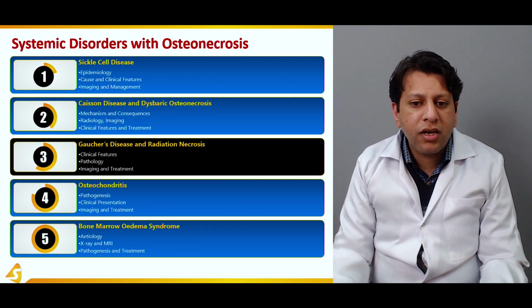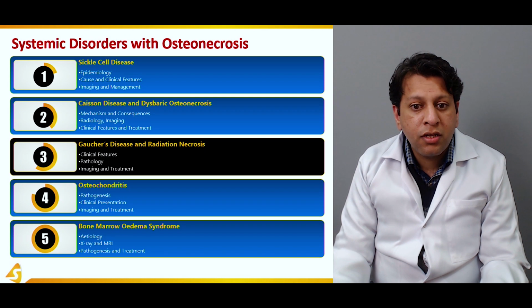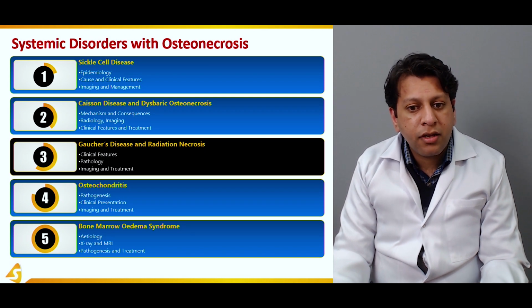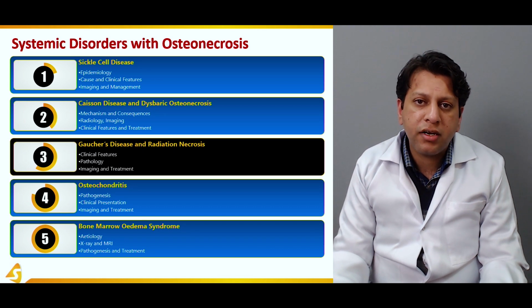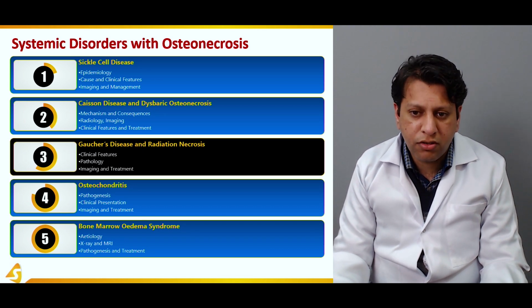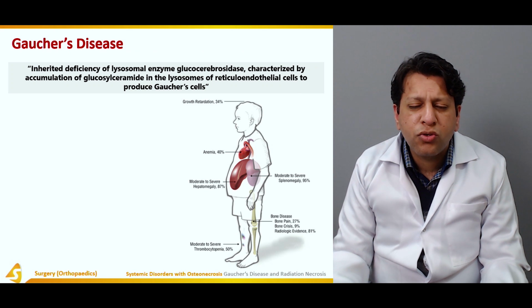We'll be going through the clinical features of Gaucher's disease, its pathology, and briefly imaging and treatment. We'll also be going through the treatment and pathology of radiation necrosis. So, what is Gaucher's disease?